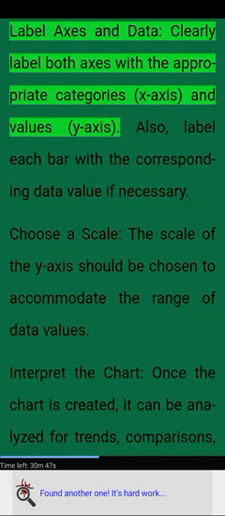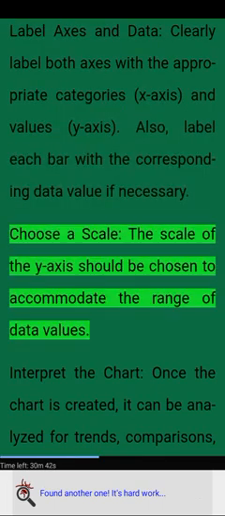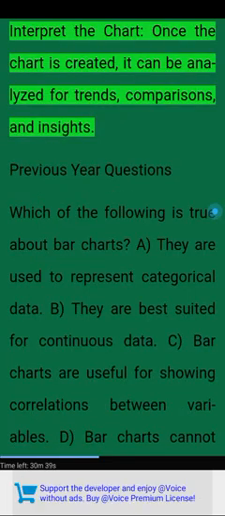Label axes and data. Clearly label both axes with the appropriate categories, x-axis, and values, y-axis. Also, label each bar with the corresponding data value if necessary. Choose a scale. The scale of the y-axis should be chosen to accommodate the range of data values. Interpret the chart. Once the chart is created, it can be analyzed for trends, comparisons, and insights.